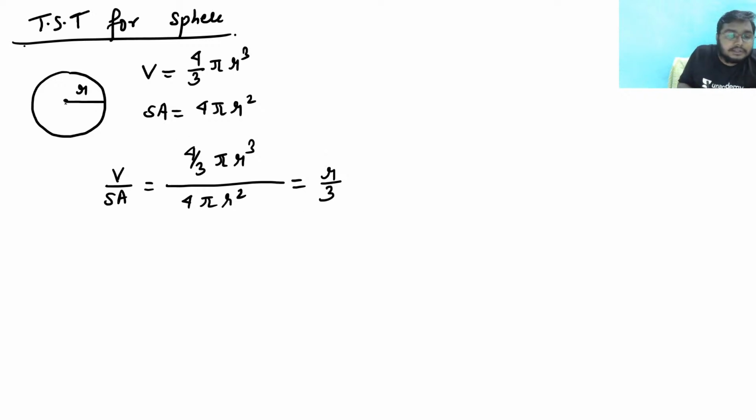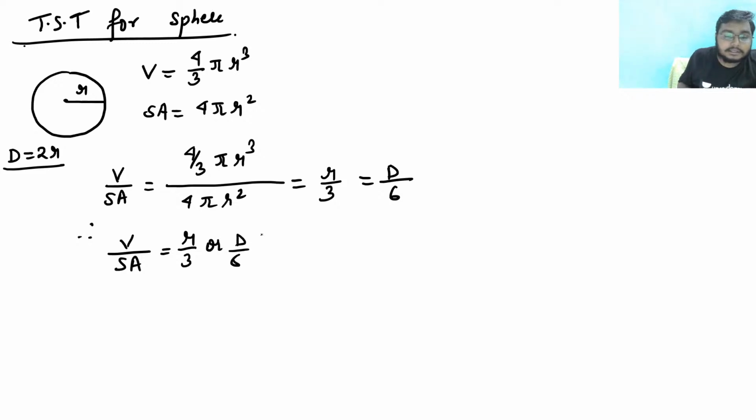Now see, this is r. So we can say that the diameter is equal to 2r. Diameter is equal to 2r. So this can also be written as d by 6. So V by SA is nothing but r by 3 or d by 6.